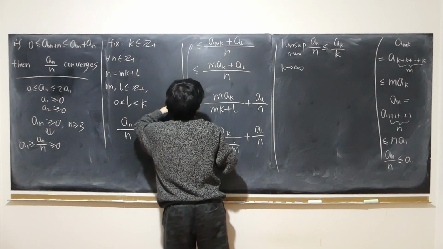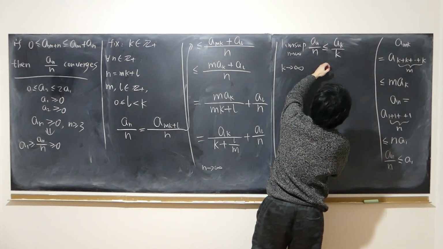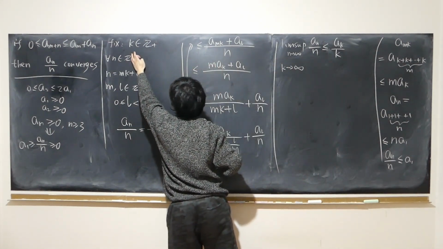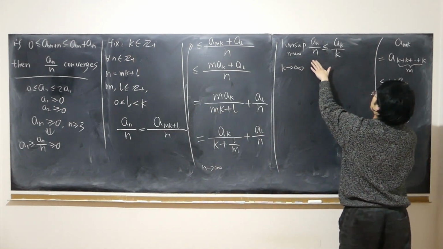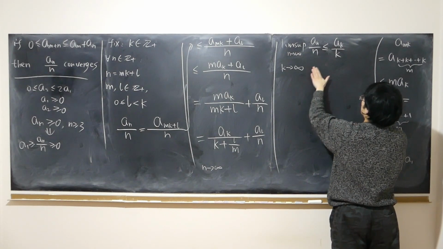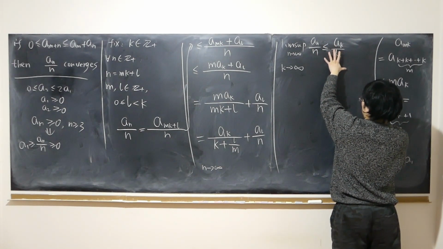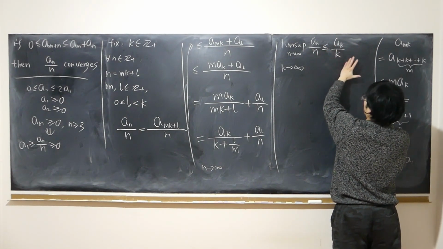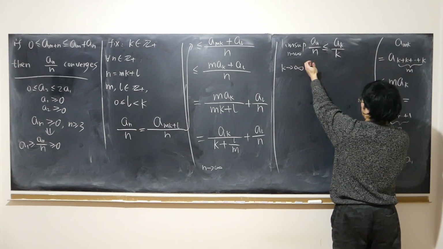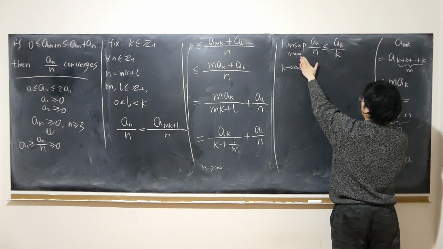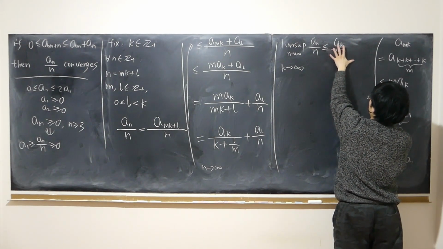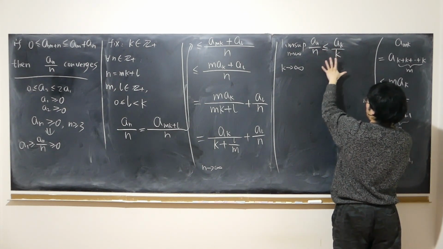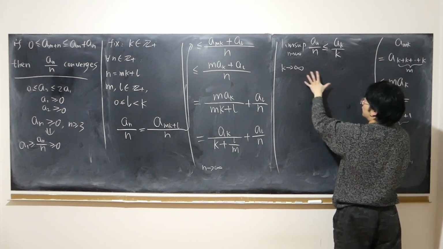So this inequality always holds for any fixed positive integer k, which means if I let k approach infinity and take lim inf on both sides, this inequality should still hold true. Some finite constant should still be less than or equal to the lim inf. I cannot take the limit yet, but I can take the lim inf.